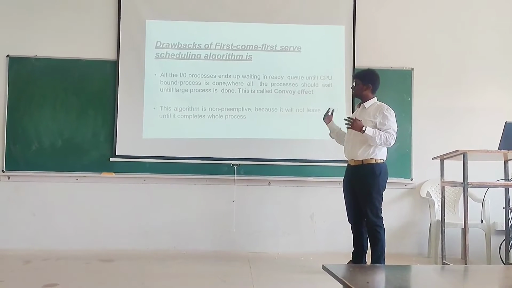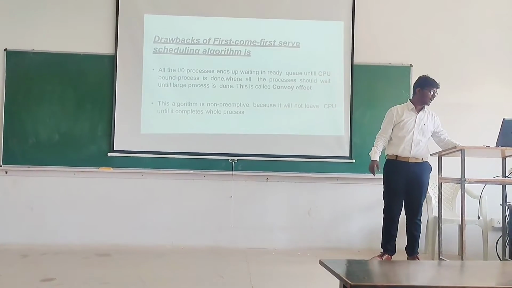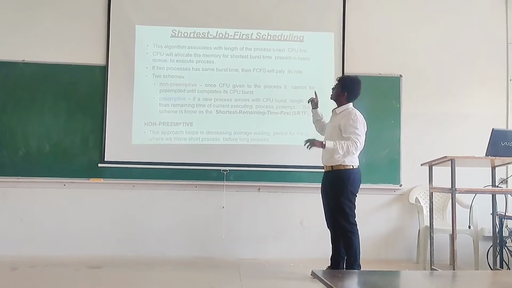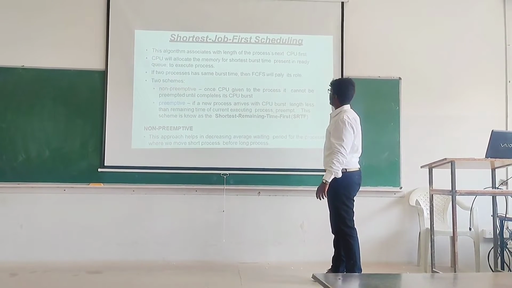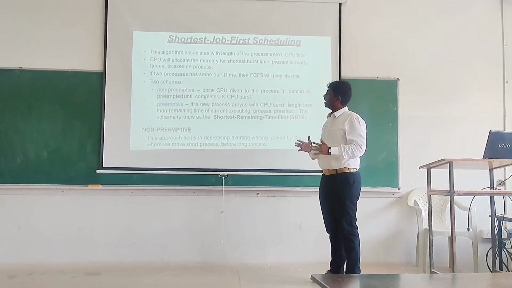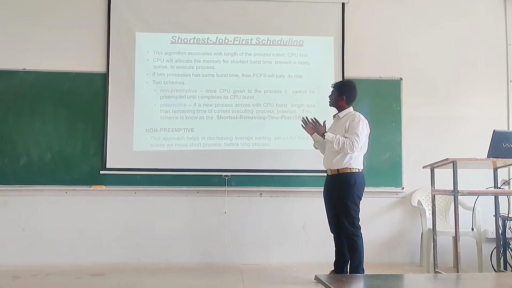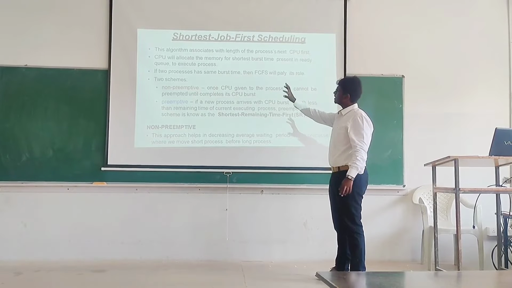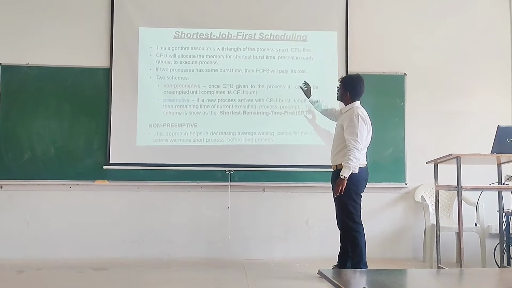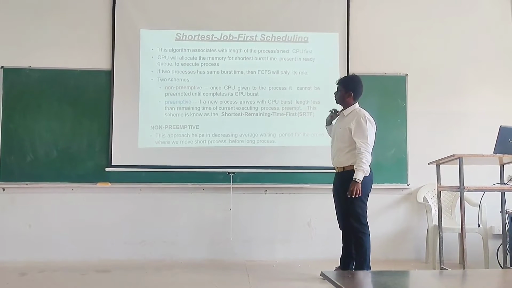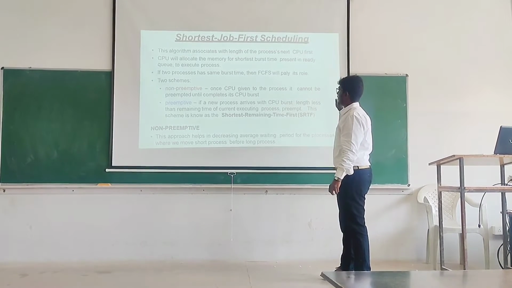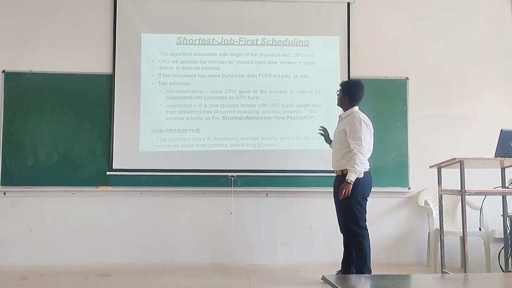Now we will see the next type of algorithm called shortest job first scheduling. This algorithm associates with each process the length of its next CPU burst. Here the next process length will be guessed. The CPU will be allocated to the process with the shortest burst time present in the ready queue. If two processes have the same burst time, then FCFS will play its role.